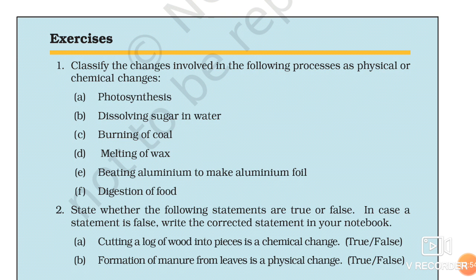Digestion of food is an example of chemical change, because after eating chapati it gets digested in your body, then you can't get it back in the form of chapati again. So this is an example of permanent change and the property gets changed. So that's why digestion of food is an example of chemical change.